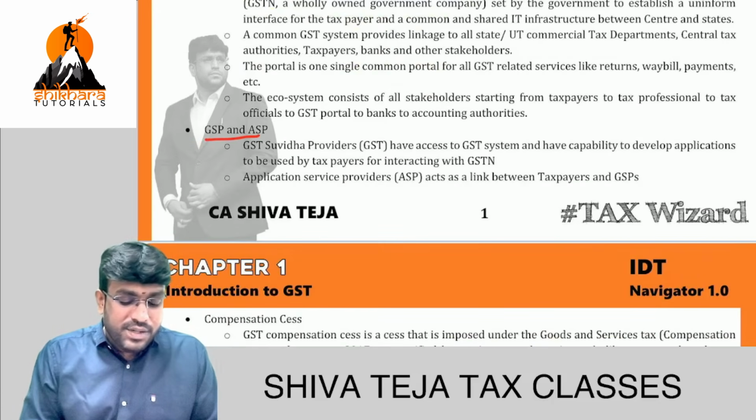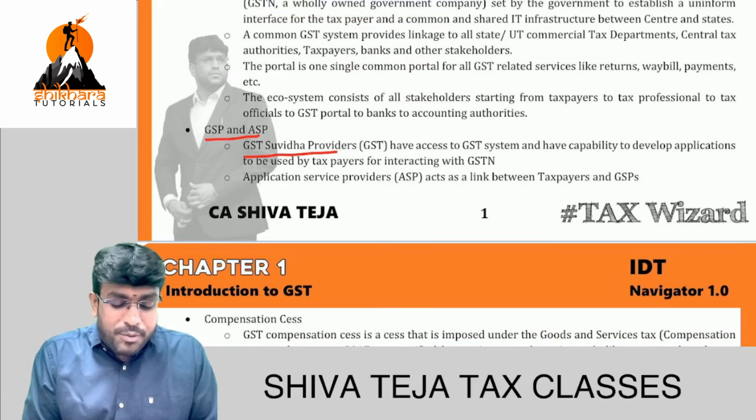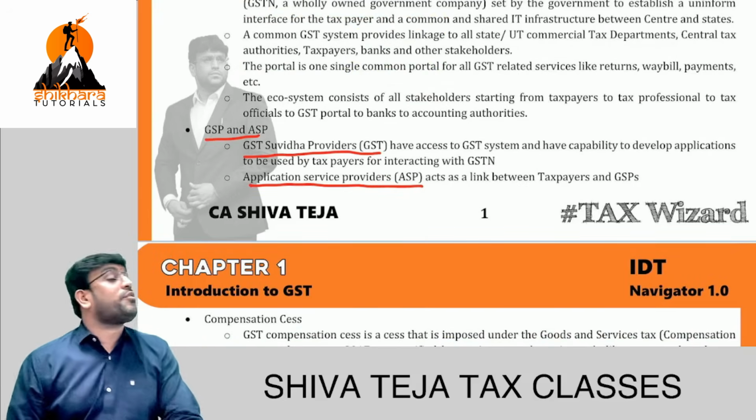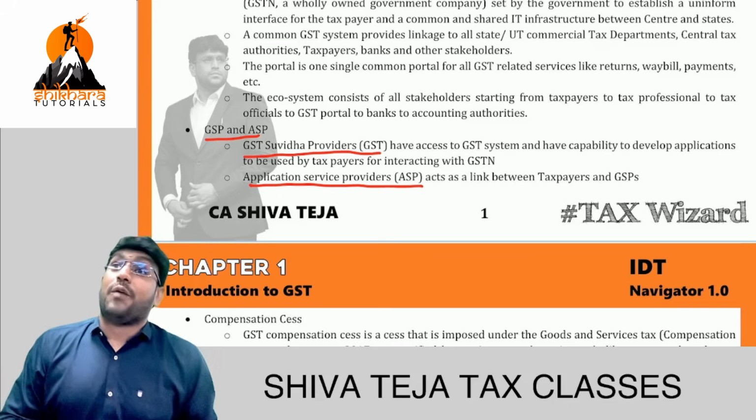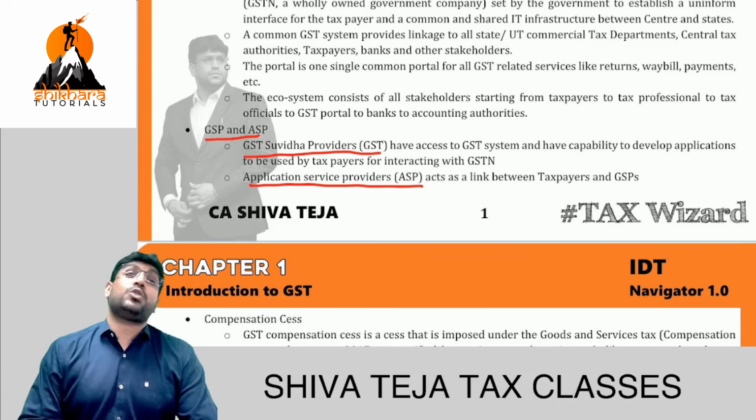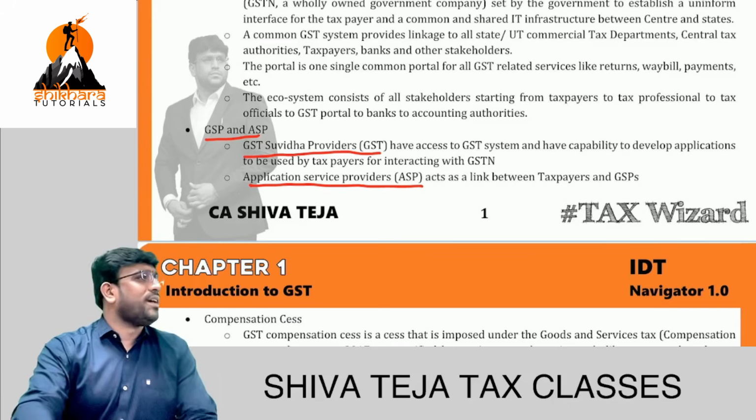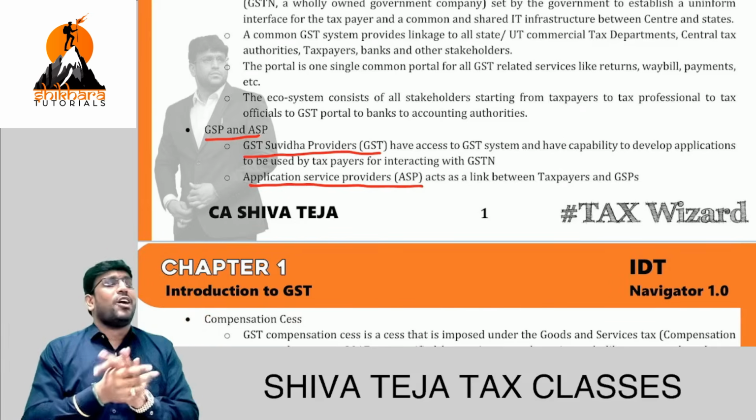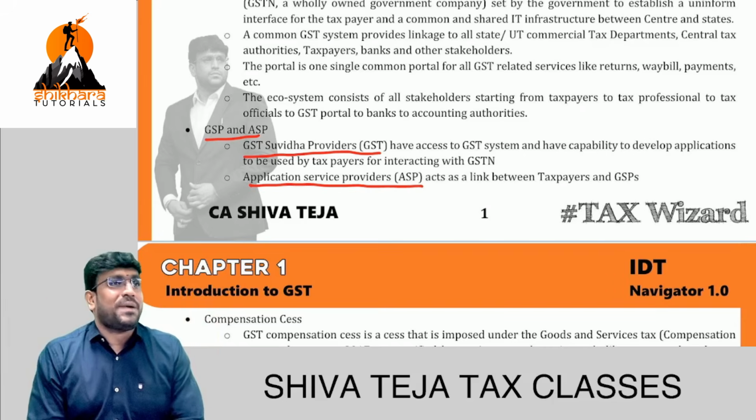GSP and ASP, which stand for GST Suvidha Providers and Application Service Providers. Practically, a lot of software companies have developed software for integration of data to the GST portal. For example, finance students know. I'll explain more in detail. If it is Inter, I will not worry much, but for CMA finance students, I'll explain in detail.